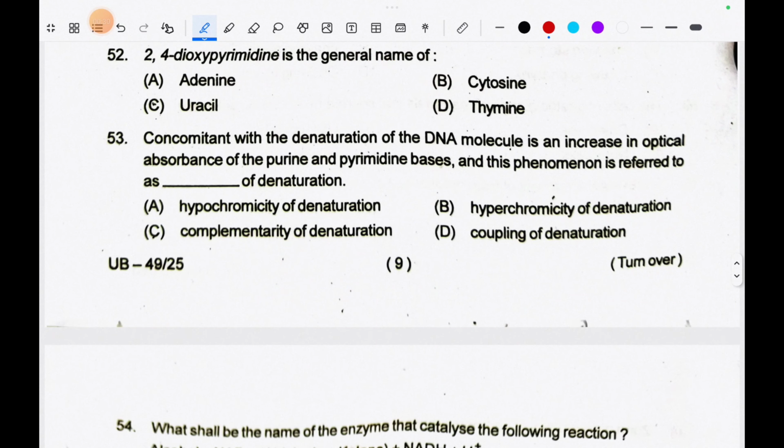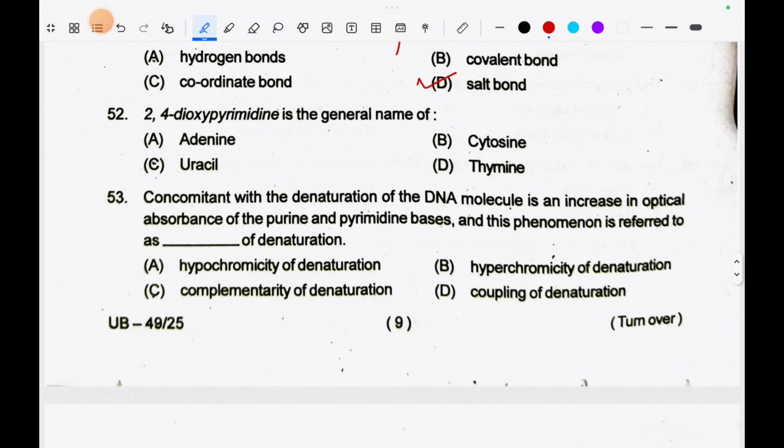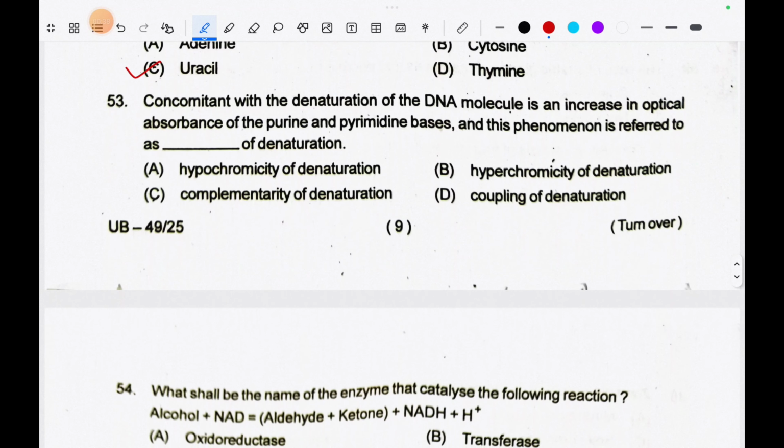Question number 52. 2,4-dioxypyrimidine is the general name of option C, uracil. Question number 53. Concomitant with the denaturation of the DNA molecule is an increase in optical absorbance of the purine and pyrimidine bases, and this phenomenon is referred to as dash of denaturation. So the correct answer is